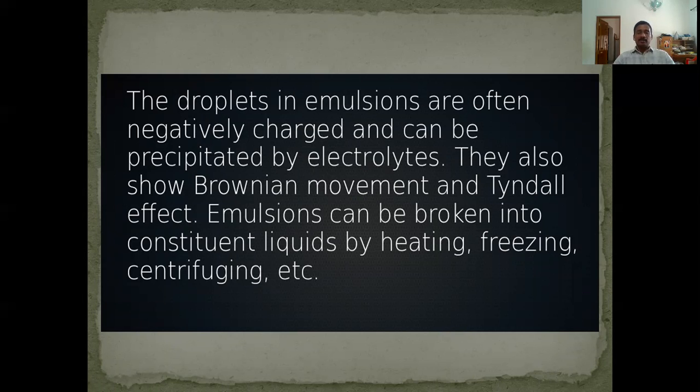Usually the emulsions are negatively charged, that means the dispersed liquid particles are negatively charged. So it is possible to coagulate or precipitate emulsions by the addition of electrolytes. They also show the properties of colloids such as Brownian movement, Tyndall effect, etc.